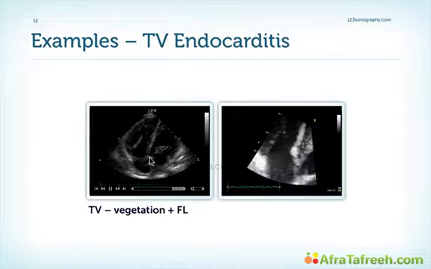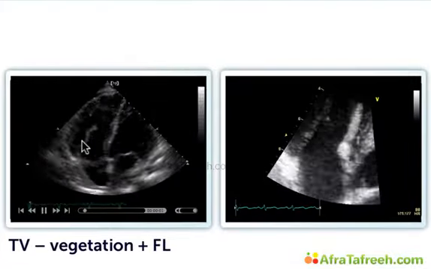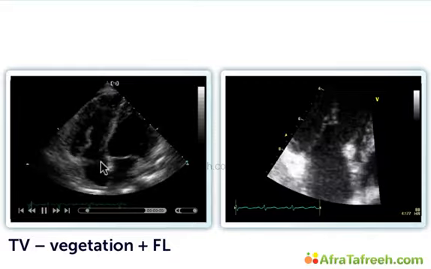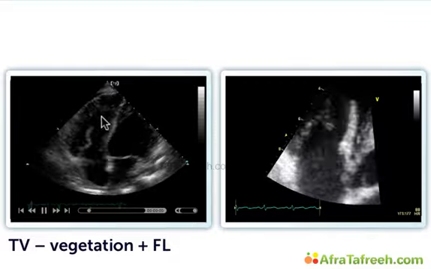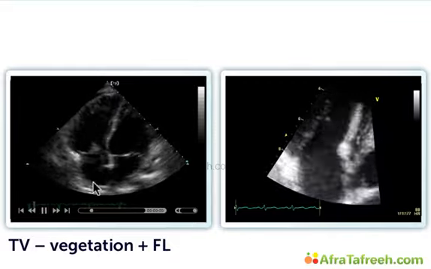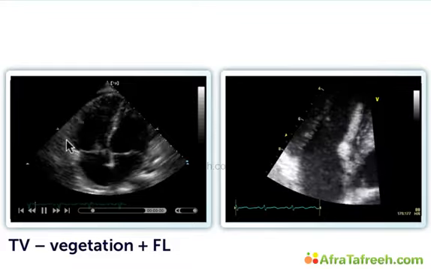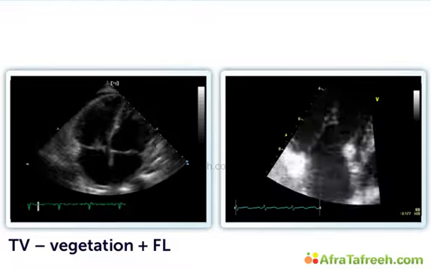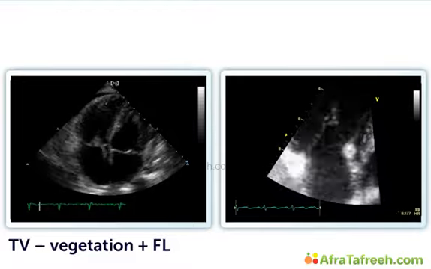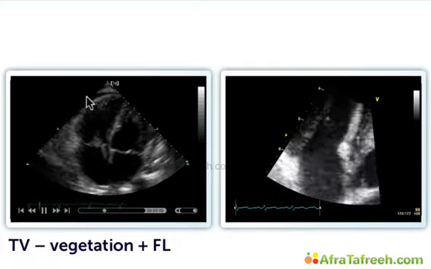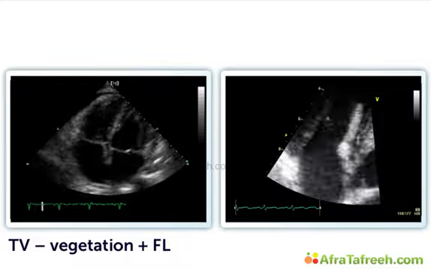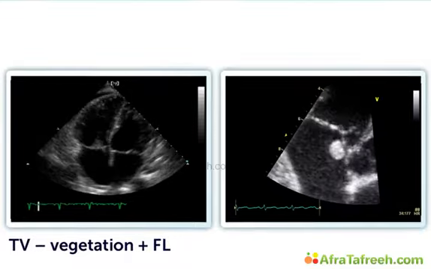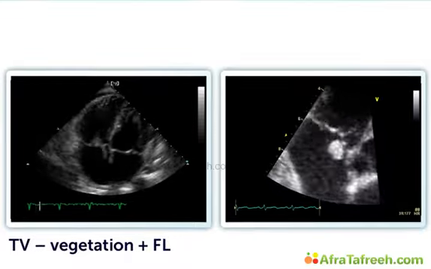Here we have a four-chamber view. The first thing we see is a large mass which moves between the right ventricle and the right atrium. So it's very difficult to say if this is all vegetation or if this is not also partially at least a flail leaflet of the tricuspid valve. Note that there's also pericardial effusion, an additional finding we do see occasionally in patients who have tricuspid valve endocarditis.